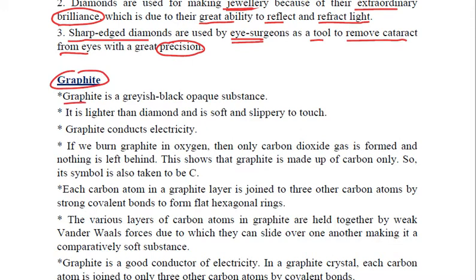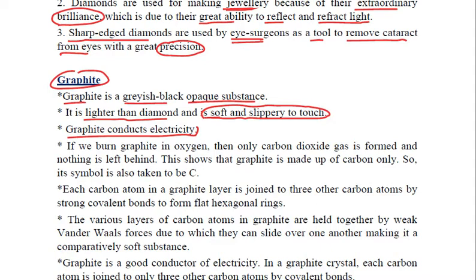Now this graphite is a grayish black opaque substance. It is quite light as compared to diamond and is soft and slippery to touch. Now this graphite conducts electricity. It's a good conductor of electricity. So you see all these points are actually the differences between diamond and graphite, right?